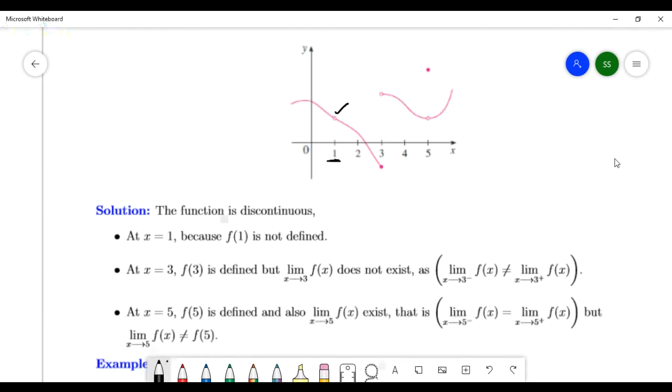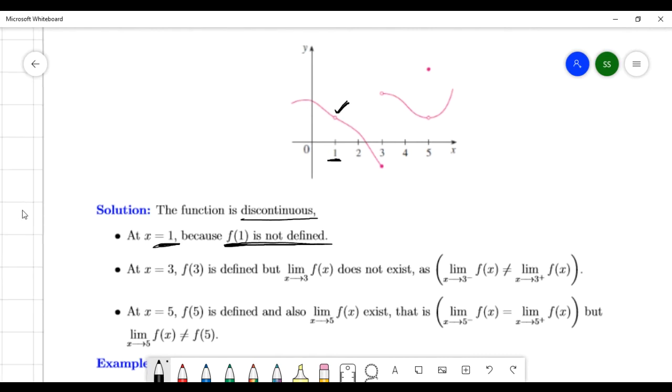It means what? F of 1 is not defined. F of 1 is not defined. So the function is discontinuous at 1. The function is discontinuous at number 1, because there is a hole here. Right?